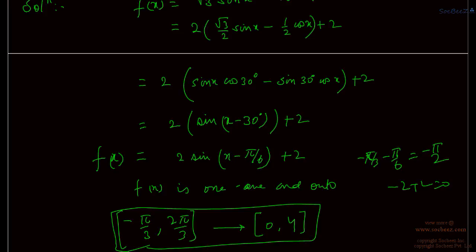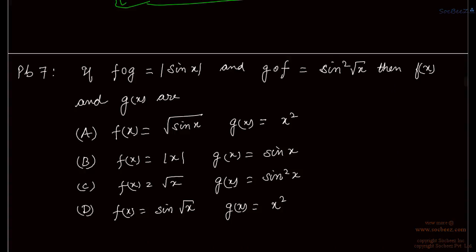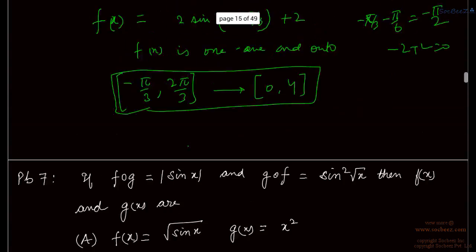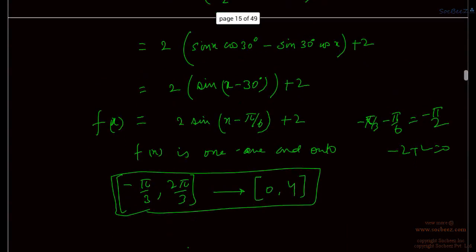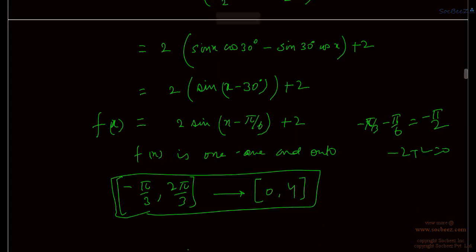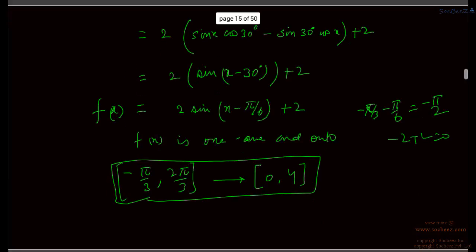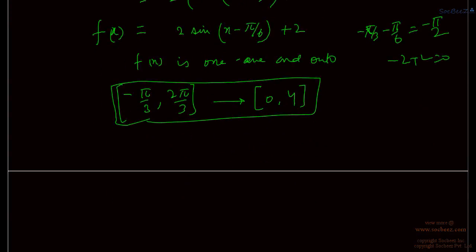So to find f inverse x, we have f of f inverse x is equal to x, isn't it?